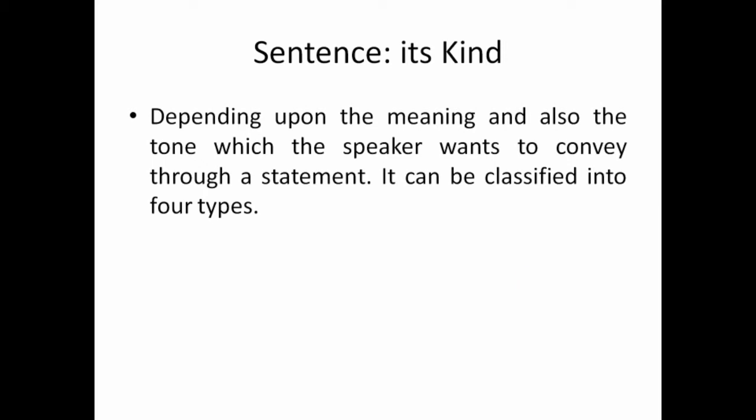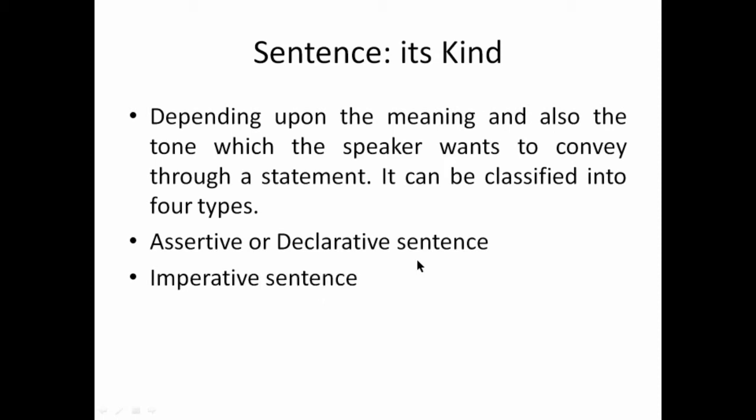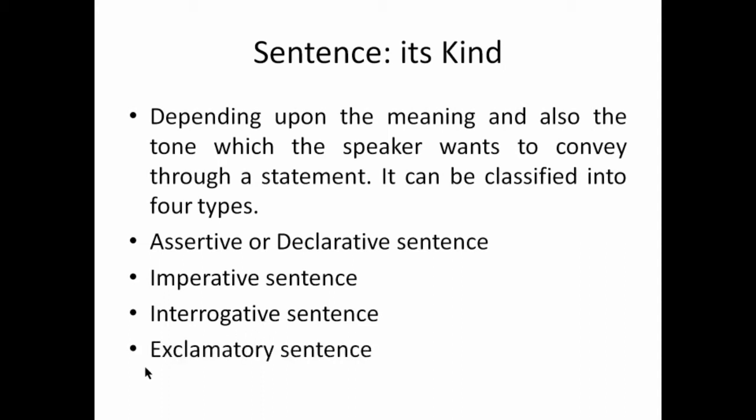So depending on both the meaning and also the tone, means the way we are talking, which the speaker wants to convey through a statement, on that basis we can classify the sentences into four. So the first is assertive or the declarative. The second is imperative sentence. The third is interrogative sentence. And the fourth is exclamatory sentence. Let us learn more about these four types of sentences.